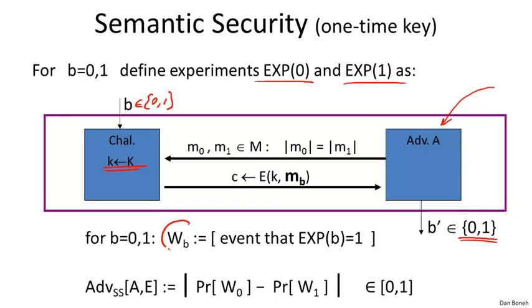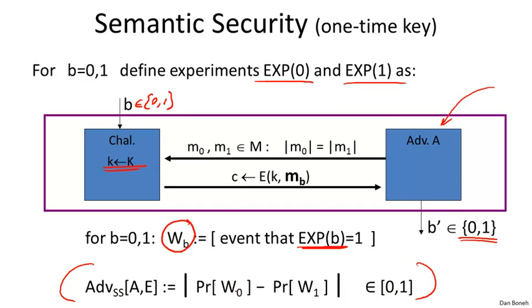Okay, so here's a little bit of notation. Let's define the event W_B to be the event that in experiment B, the adversary outputs 1. That's just an event. In experiment 0, W0 means that the adversary outputs 1. In experiment 1, W1 means the adversary outputs 1. And now we can define what is called the semantic security advantage of the adversary A against the scheme E, to be the difference of the probabilities of these two events.